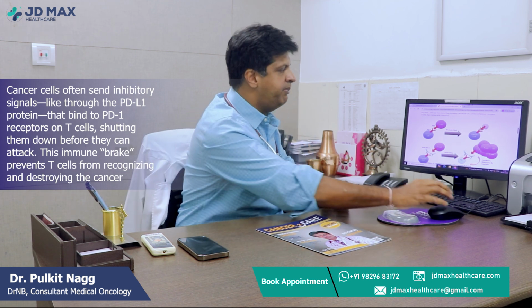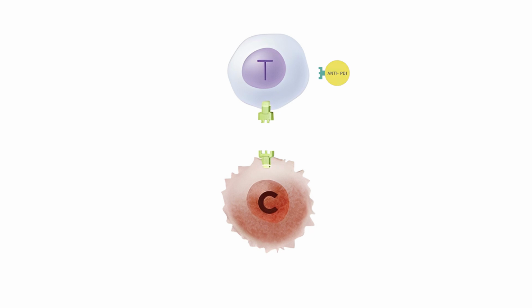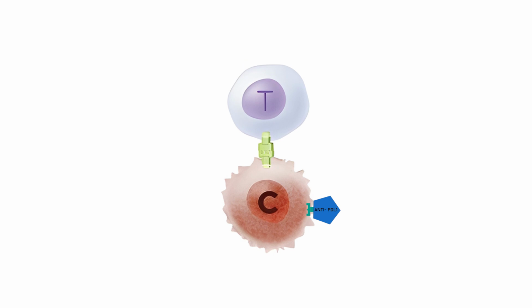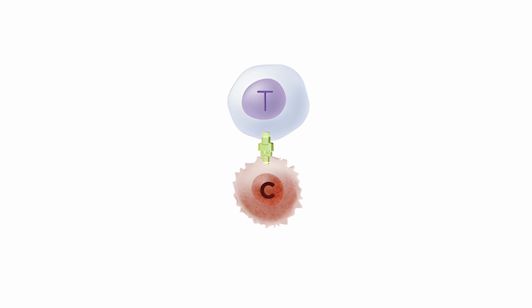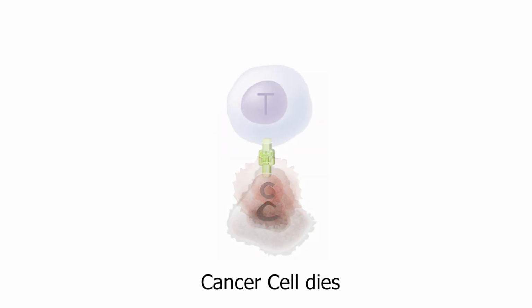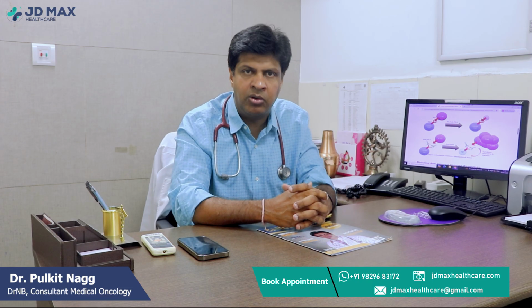Immunotherapy is basically either anti-PD-1 or anti-PD-L1. We can clearly see that whenever we add anti-PD-L1 immunotherapy, it blocks those inhibitory signals and the cancer cell size reduces, and there is a proliferation of T cells which secrete lots of enzymes, leading to killing of the cancer cells and finally helping our body. So this is the recent advancement we have in oncology.